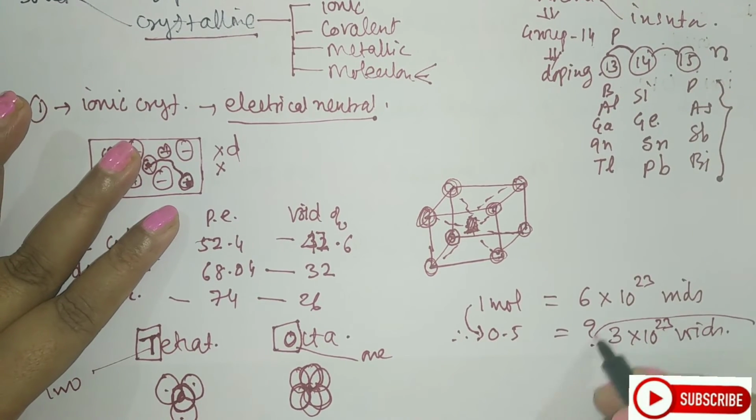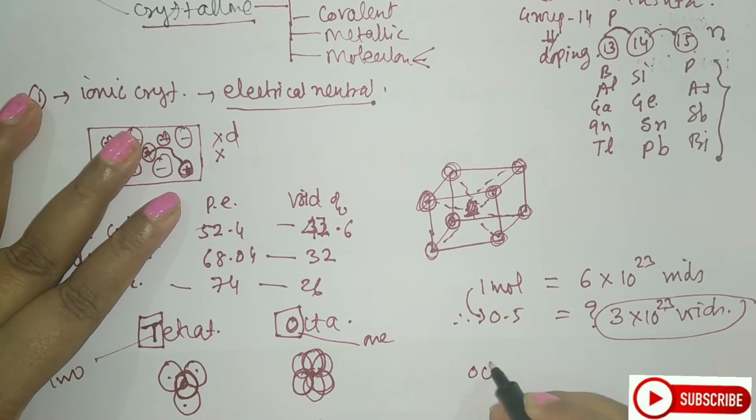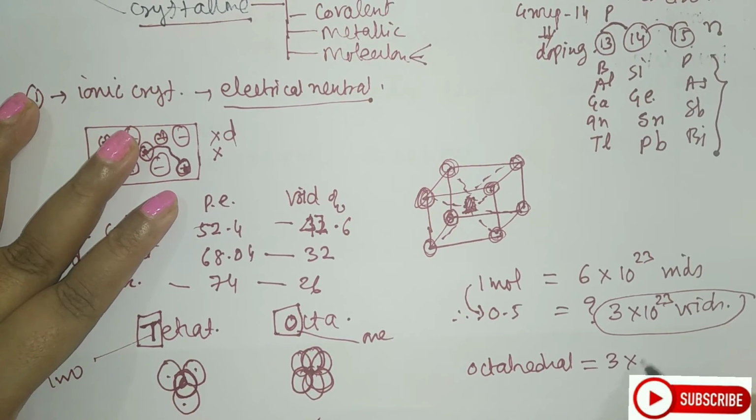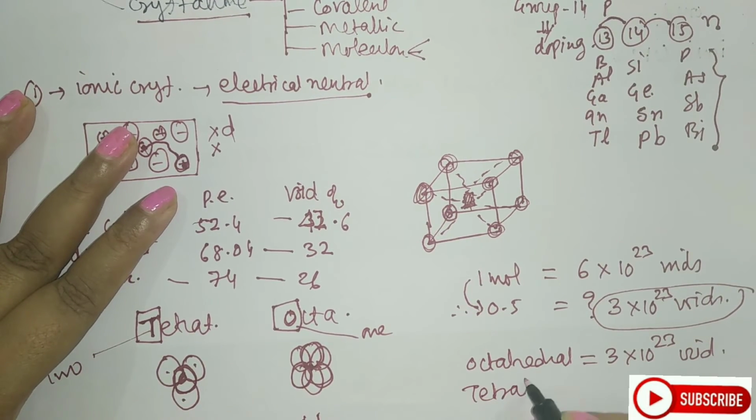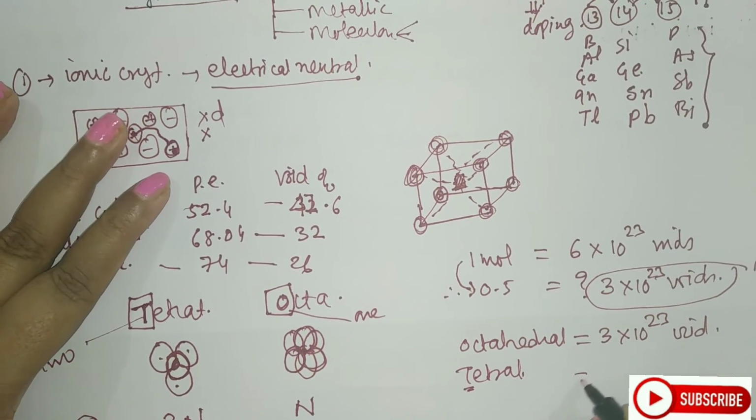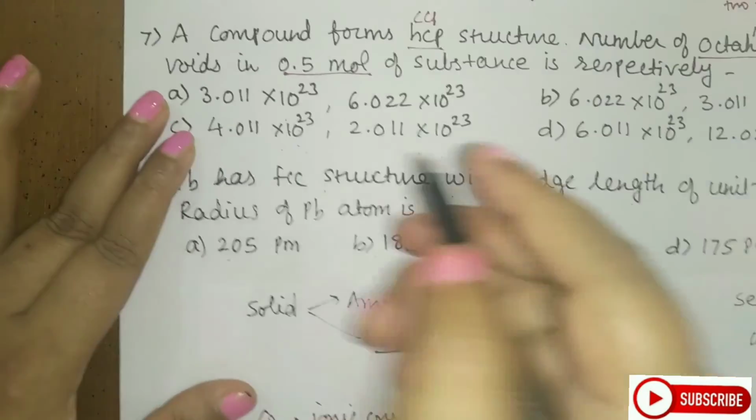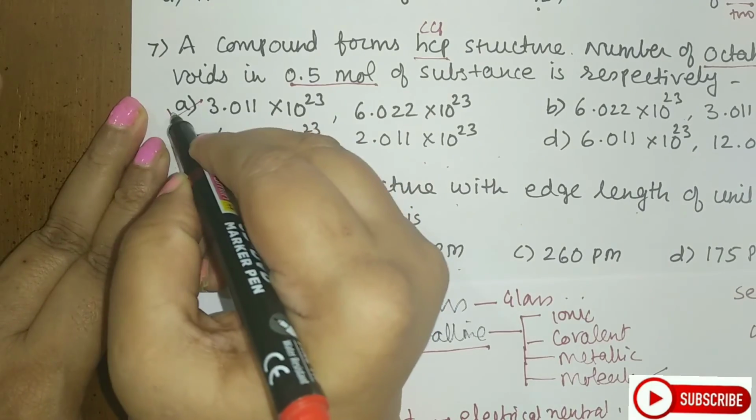So if I call this n, what will it be for octahedral? For octahedral, it will be the same, that is 3 into 10 raised to 23 voids. And for tetrahedral, tetra means 2 times, so it will become 6 into 10 raised to 23 voids. So your answer will be 3 and 6. So your answer is the first option.